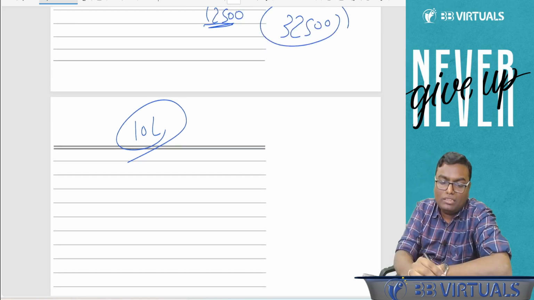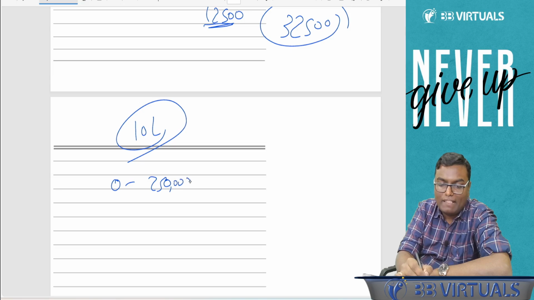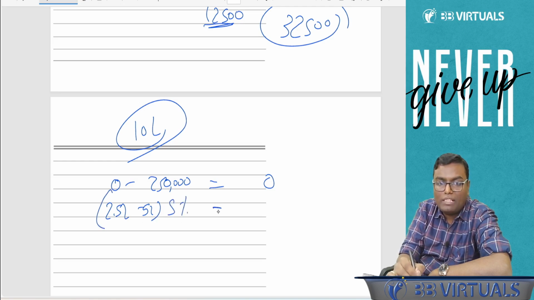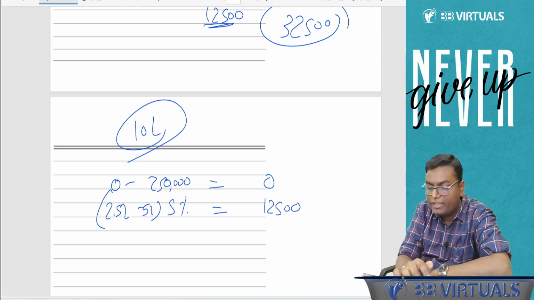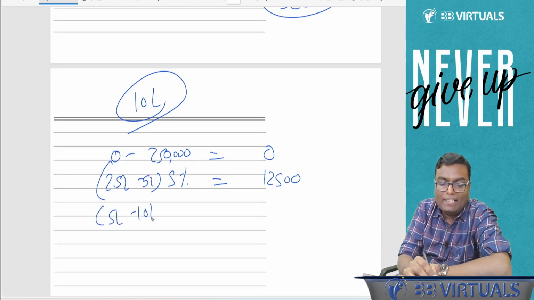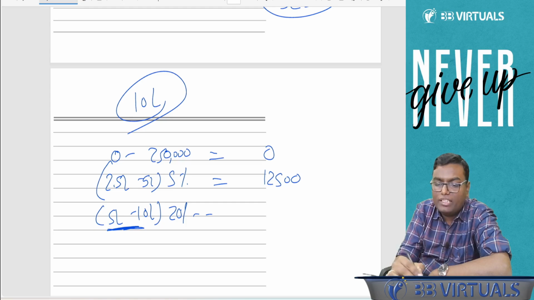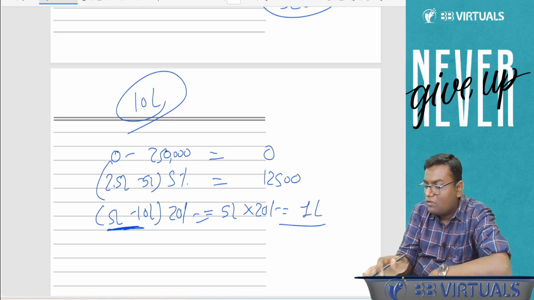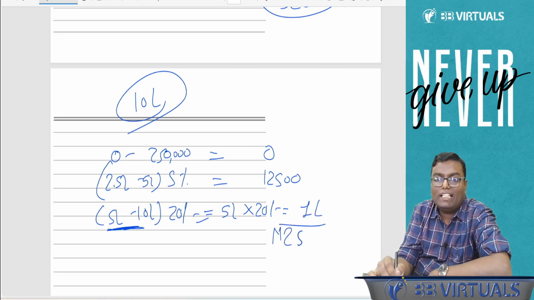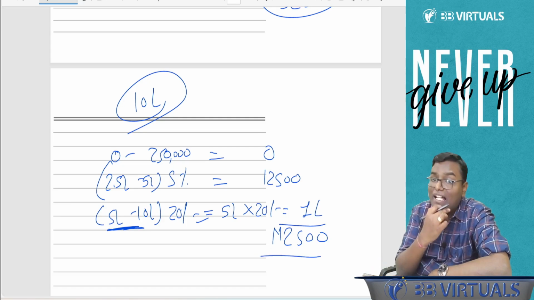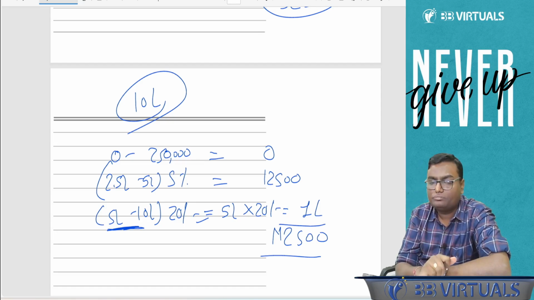So first of all, what will happen? 0 to 2,50,000, tax rate will be 0. 2.5 lakh till 5 lakh, what is the differential income? 2,50,000. On that, I have to apply 5%. That will be 12,500. From 5 lakh till 10 lakh, I will apply 20%. How much is the differential income? 5 lakh. On that 20%, what will be the tax? 1 lakh. So what will be the total tax over here? 1,12,500. But guys, first of all, are you understanding this 1,12,500?